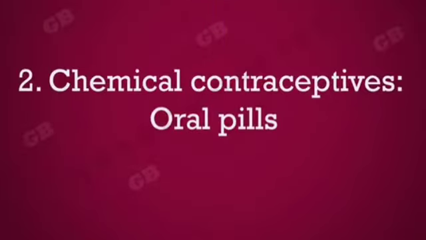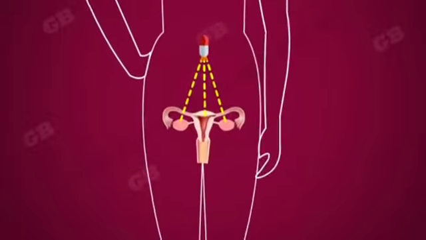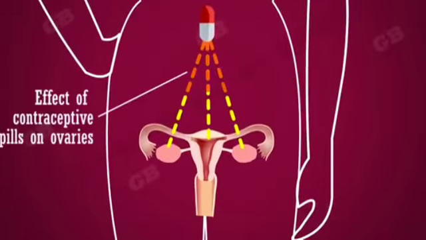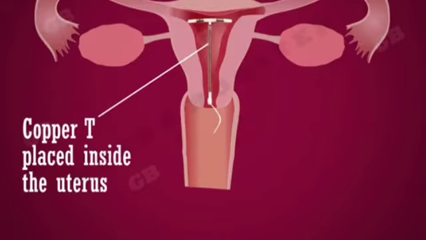2. Chemical contraceptives. Example, oral pills. These pills change the hormonal balance of the woman and stop the release of egg and fertilization. But changing hormonal balance leads to many side effects. 3. Contraceptive devices. Example, copper T or loop. The loop or the copper T are placed in the uterus to prevent pregnancy. They can cause irritation and lead to various side effects.